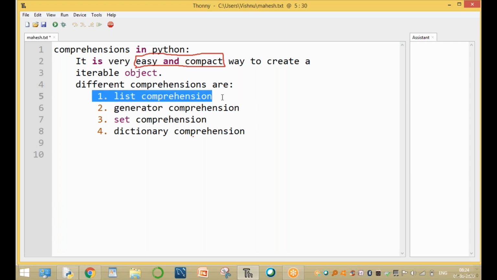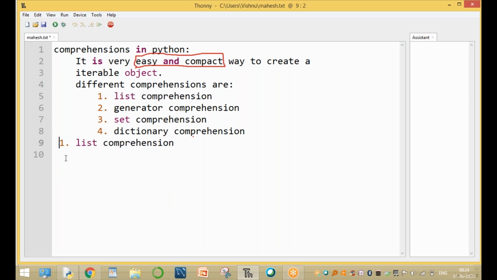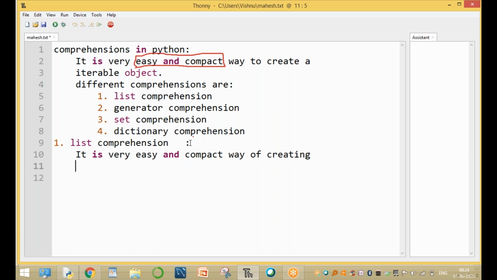The first point is list comprehension. Sir, what is list comprehension? List comprehension means creating a list in a very easy and compact way. It is a very easy and compact way of creating lists from any iterable object.